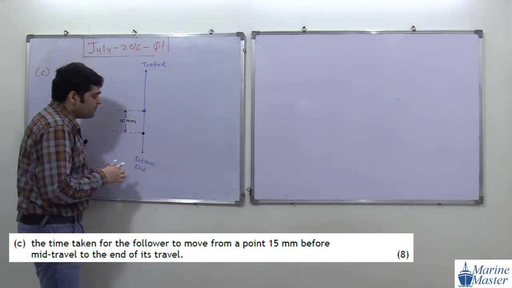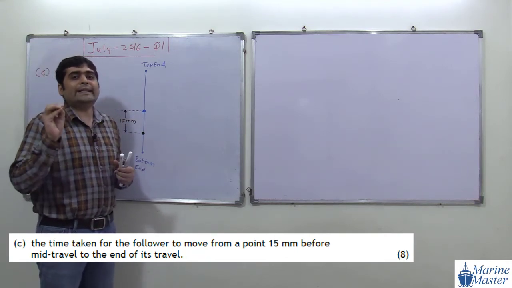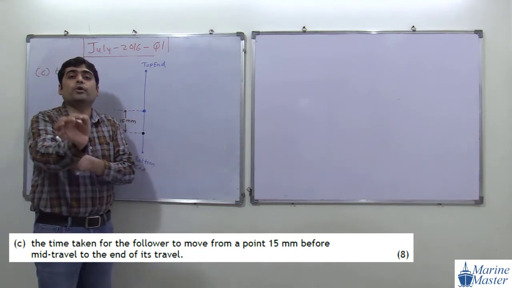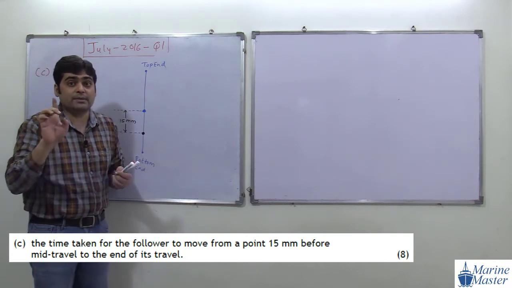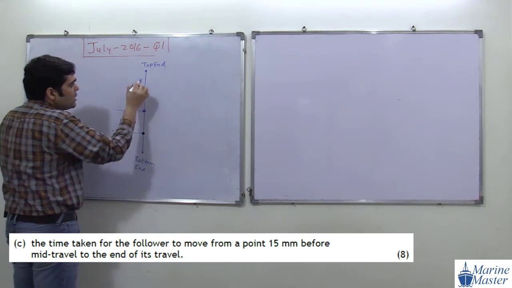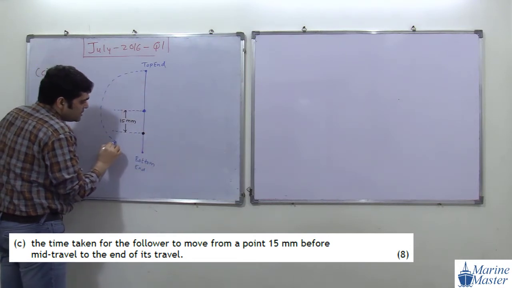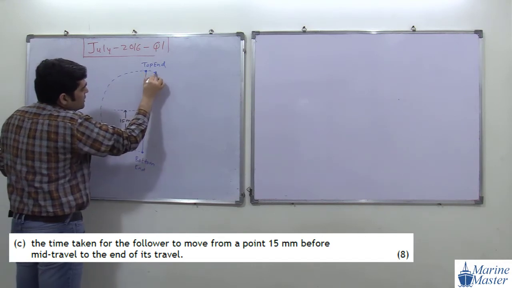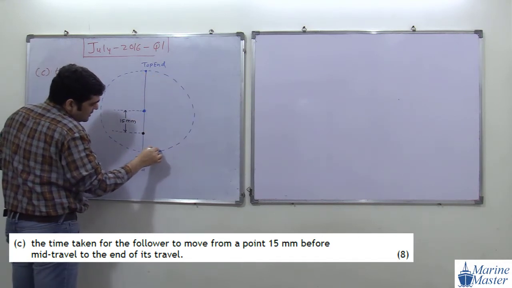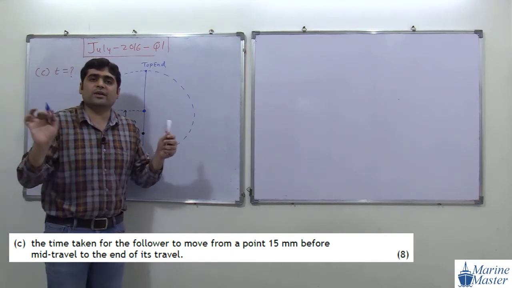Now for that purpose, what are we going to do? We have to find out time, and to get the time, we are going to draw a reference circle. This is a very, very important question. To get the time, this question is a little bit tricky. If you remember our reference circle, consider this is a circle. So we are going to draw a reference circle.